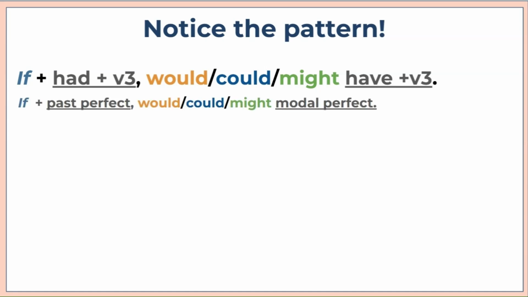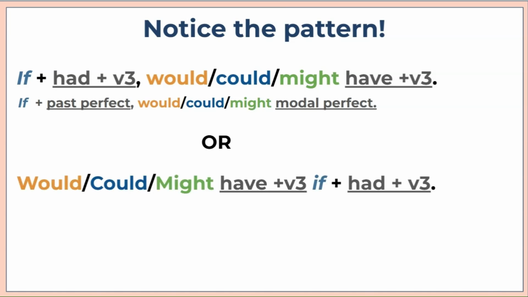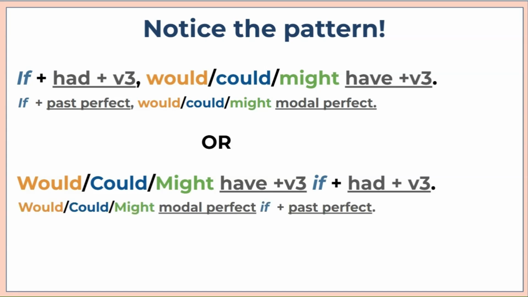We're simply doing this as if plus the past perfect because we are talking about an idea set in the past. And then we're adding your modal perfects, would have, could have, might have, plus verb 3, which brings in the change that was possible or the change that we imagine. Or we can also switch this and start with the modal perfects, would, could, might have, plus verb 3, followed by the if, had, verb 3. Or your modal perfect with the if and the past perfect.